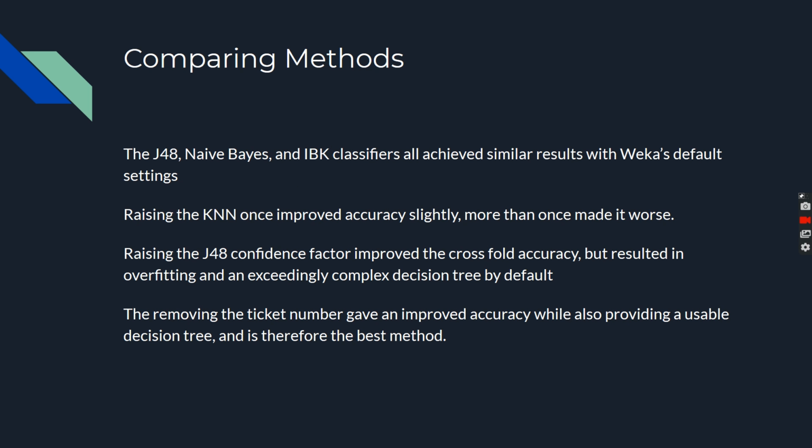So to recap, the J48, naive Bayes, and IBK classifiers all achieved very similar results when using the default settings. Raising the KNN once for the IBK method improved accuracy slightly, but every change after that made the accuracy worse. Raising the J48 confidence factor improved the accuracy, but resulted in obvious overfitting and an exceedingly complex decision tree. After removing the ticket number attribute, however, we achieved an improved accuracy while also providing a usable and readable decision tree. And therefore, that is our best method.